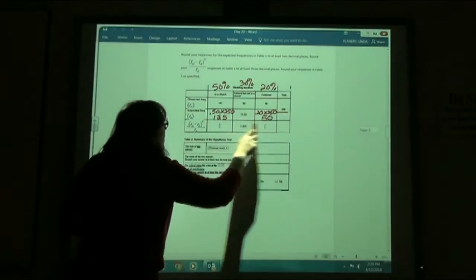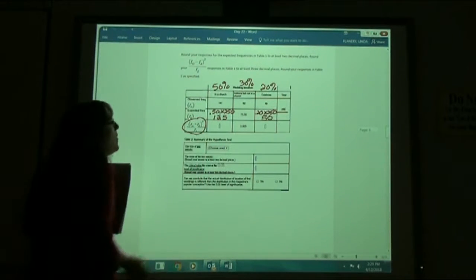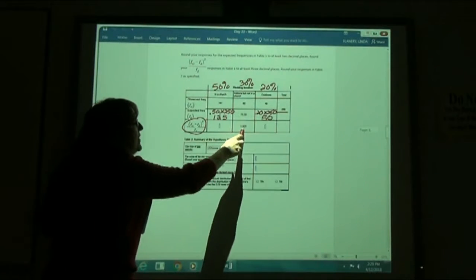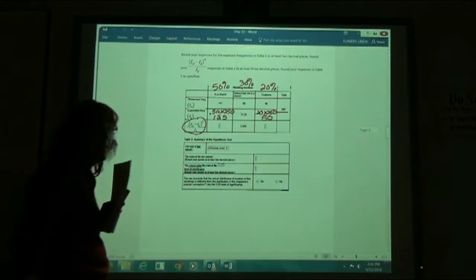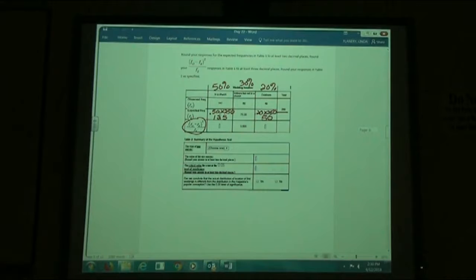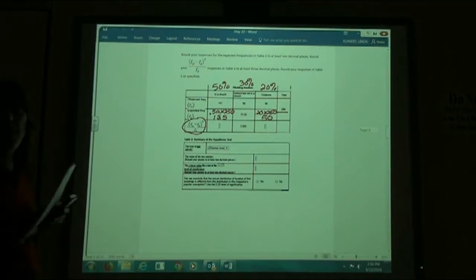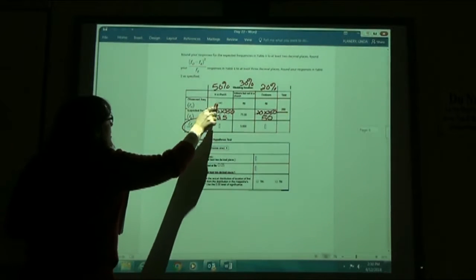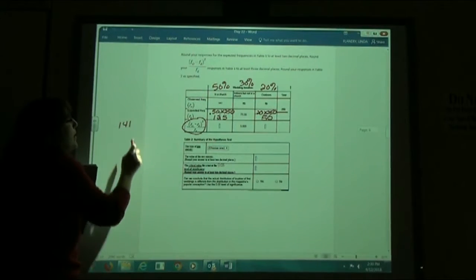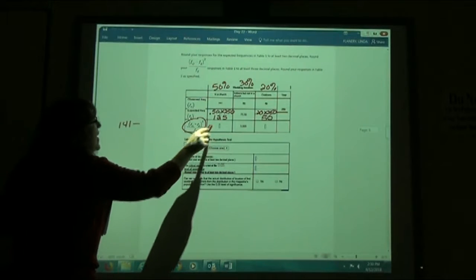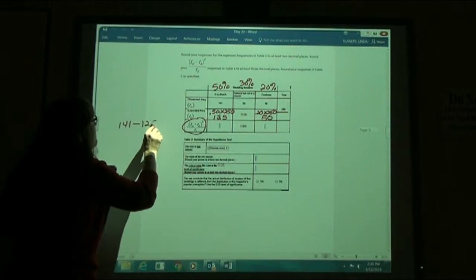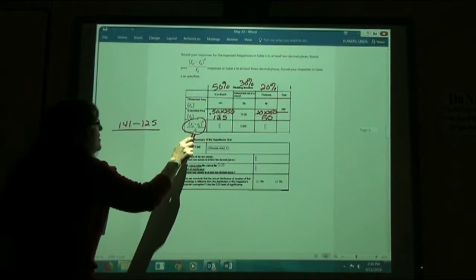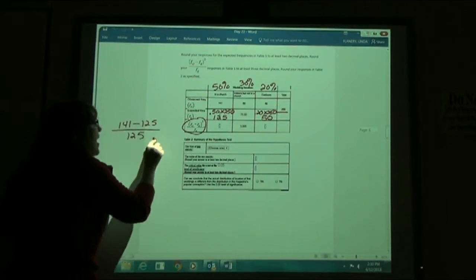So now we're going to fill in the calculation from our formula. Again, they already did this one for you. You could calculate it out and see that you do get that same number. They did one of the boxes trying to make it a little shorter. So, observed frequency 141 minus the expected frequency 125 divided by the expected frequency 125.